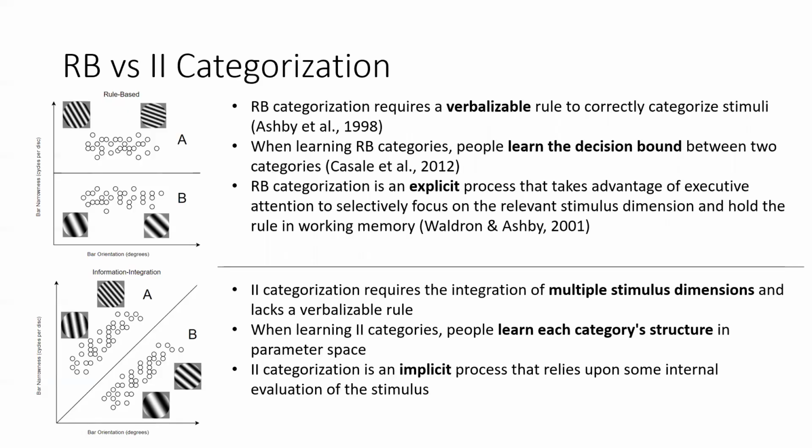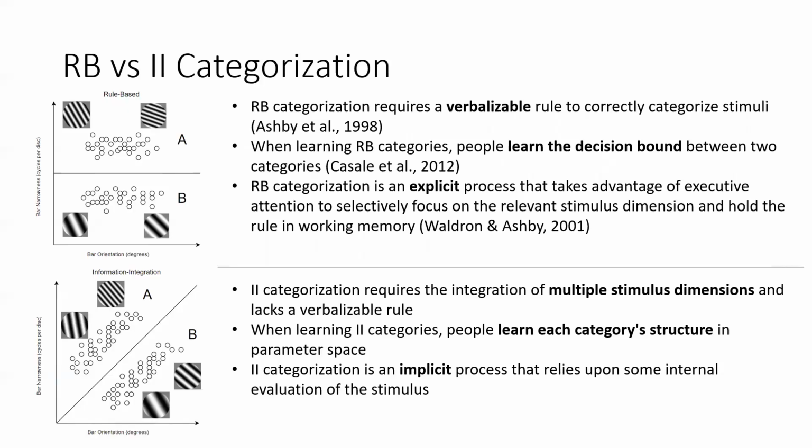So, when learning information integration categories, people learn each category's structure and parameter space instead of learning a decision bound. This learning process is thought to be mediated by building stimulus-response associations. After successfully completing an information integration task, people are rarely able to describe their strategy. An example of this in the real world would be radiologists determining whether or not a tumor is present. Even after years of training, they're only partially successful at describing their categorization strategies.